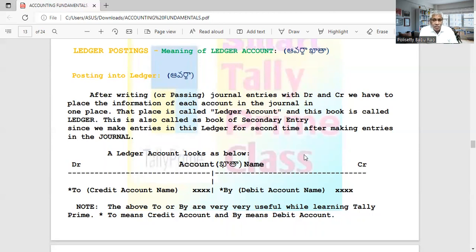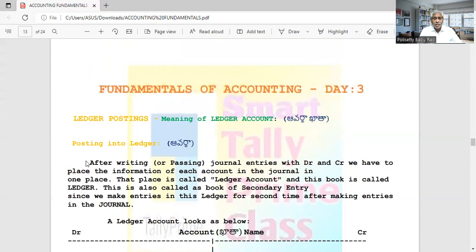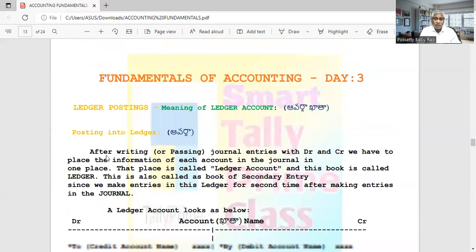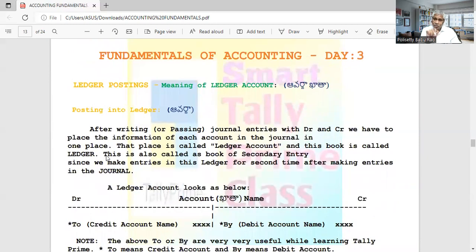The same account will be there in some other entry. You have to search for them. Instead of that, the information related to every account is placed at one place, so we can easily understand. That is why, after recording the transaction in the journal, we will post every account, writing it in another book at one place.